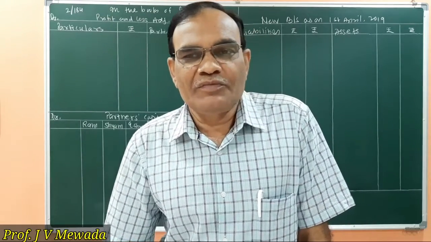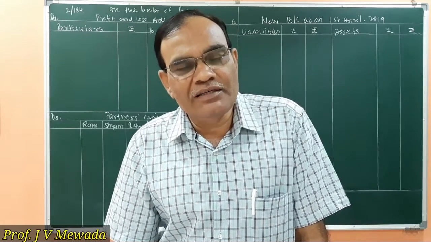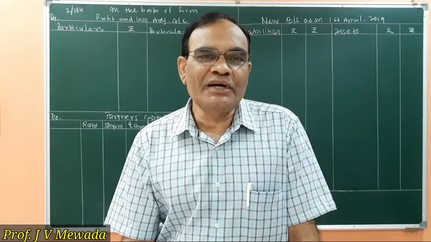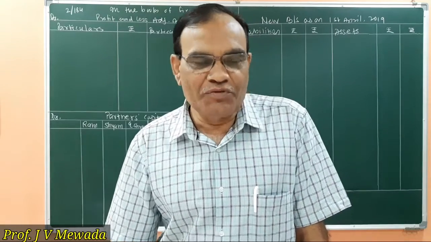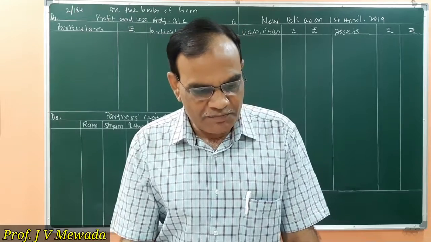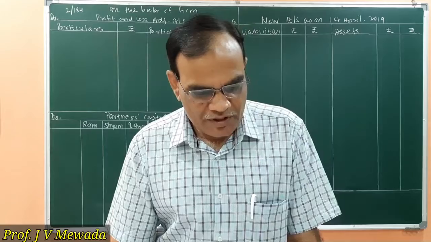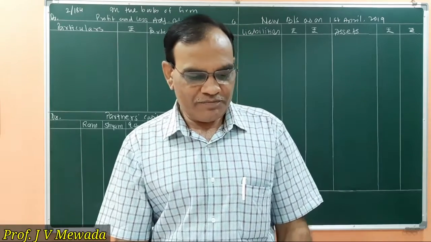In this sum, we are having goodwill raised at full value for all the partners, and then the continuing partners are going to write off the goodwill. So that's the new point in this sum. And the amount payable to the retiring partner is transferred to his loan account as usual. So this is the problem with us.